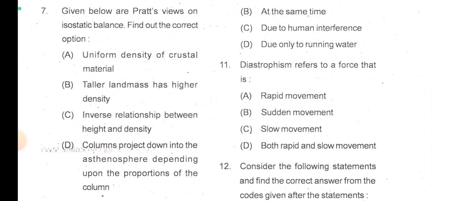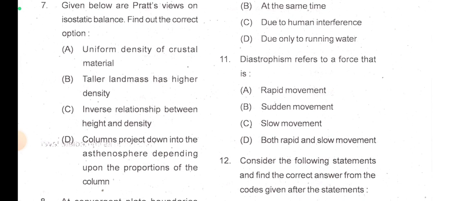Actually, I get confused again and again with this Pratt and Airy concept, so let me check once and I will come back soon. I note down points and revise and make notes whenever I solve this type of question paper. When I solved this for the first time, I noted that isostasy has two main proponents, Airy and Pratt. Airy said uniform density with varying thickness, the density is the same.